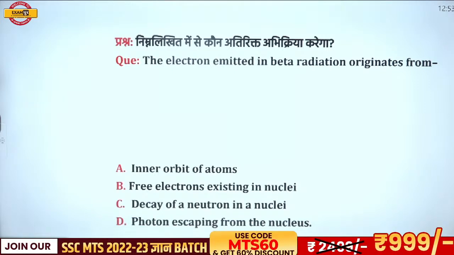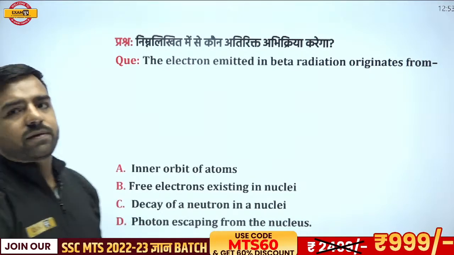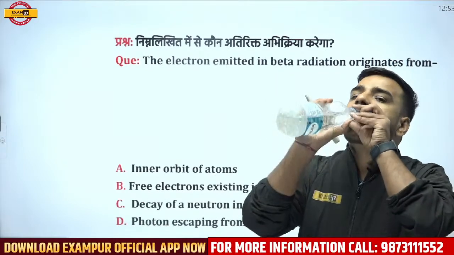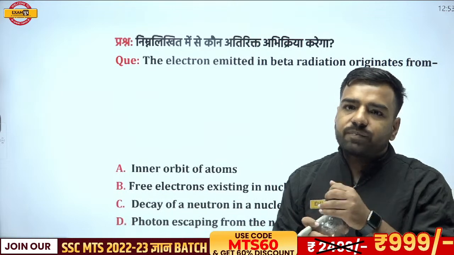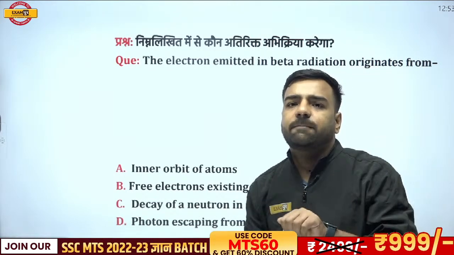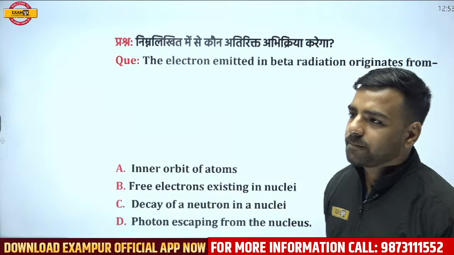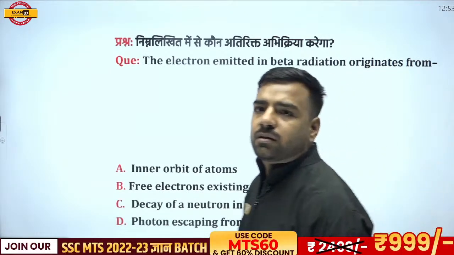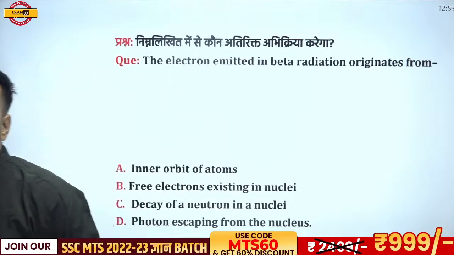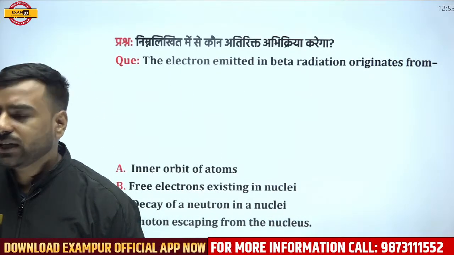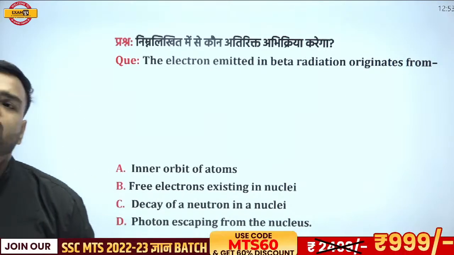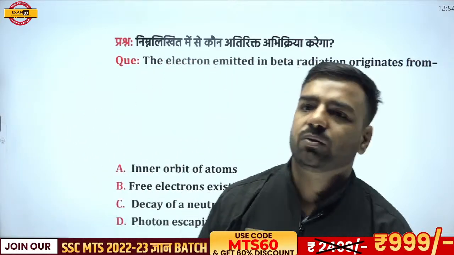Let's see who can answer this part. Saurav is saying C, that is decay of neutron. Akleshwar is saying, sir, it would be B, that is free electron existing in a nucleus. Then Shantu is going with C. Thringesh, I'll just confirm it and let you know. Obviously, there's a course from SSC part, but for the English medium paid course, I would have to just confirm and let you know.